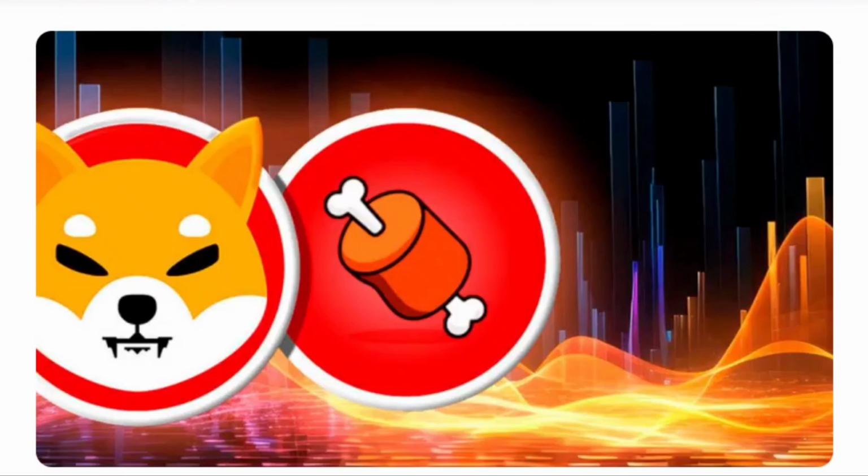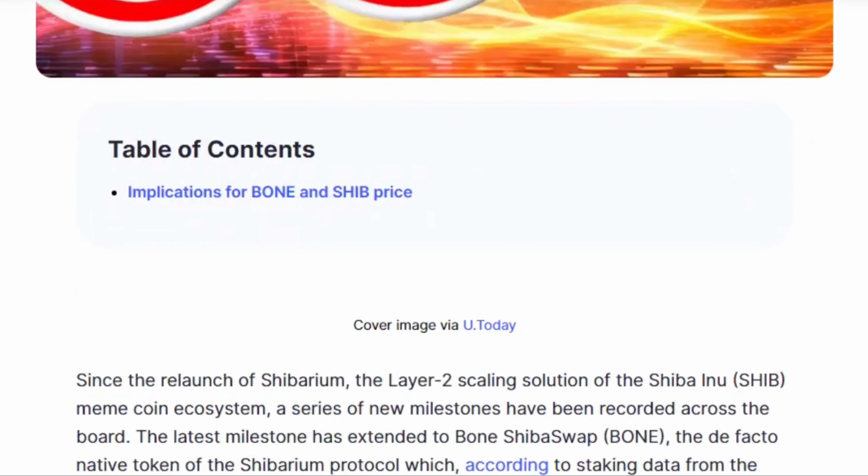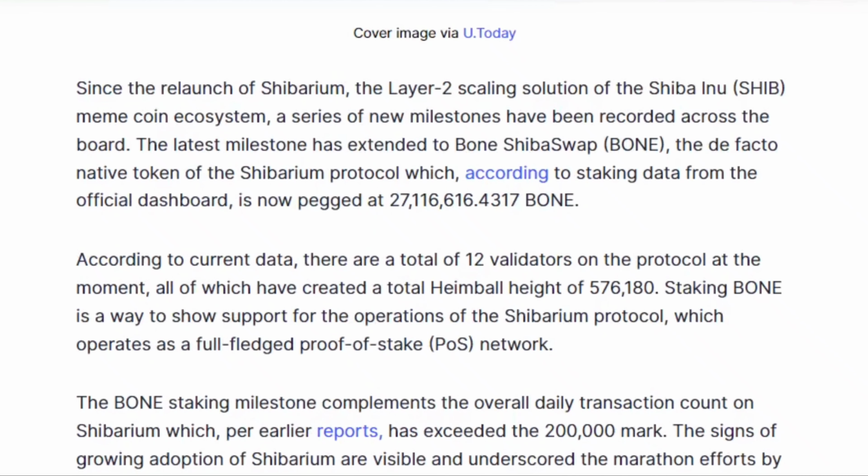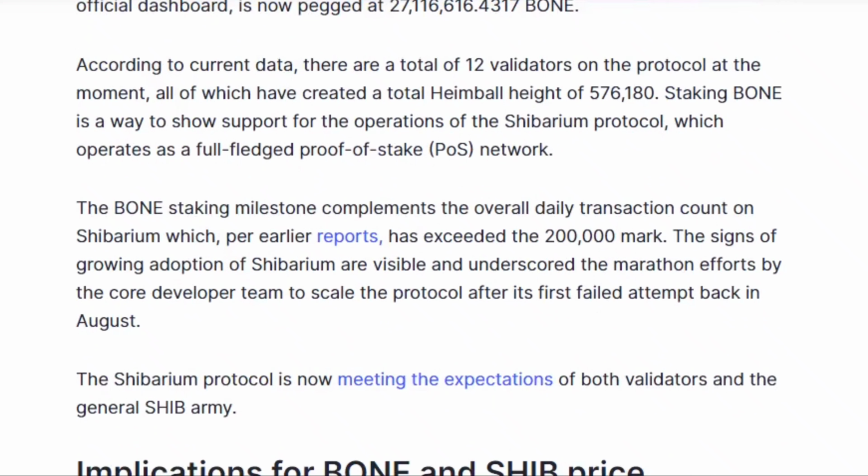Shibarium's next milestone extends to BONE. Here's what it is. Implications for BONE and SHIB price. Since the relaunch of Shibarium, the Layer 2 scaling solution of the Shiba Inu, SHIB, meme coin ecosystem, a series of new milestones have been recorded across the board. The latest milestone has extended to BONE ShibaSwap, BONE, the de facto native token of the Shibarium protocol which, according to staking data from the official dashboard, is now pegged at 27,116,616.4317 BONE.